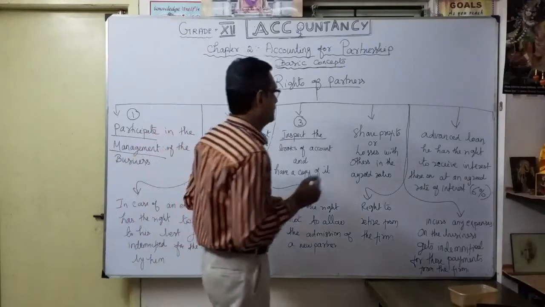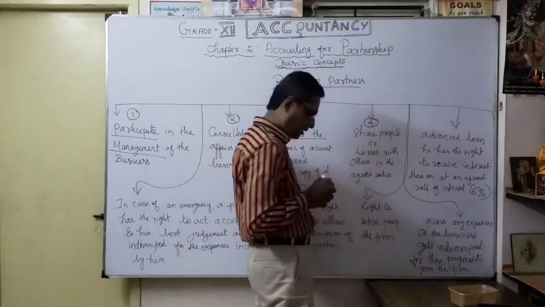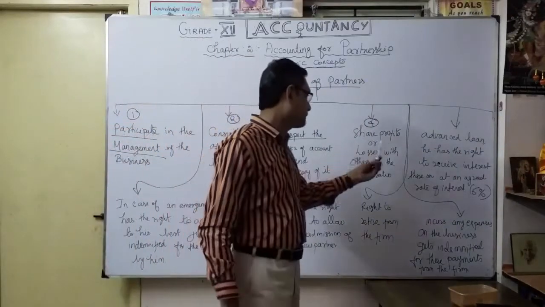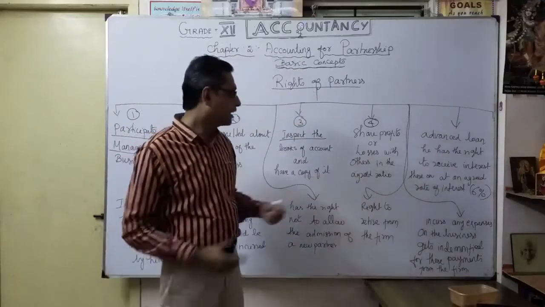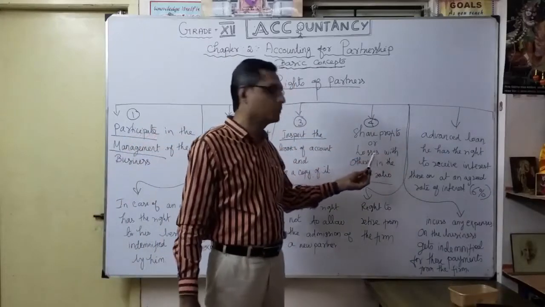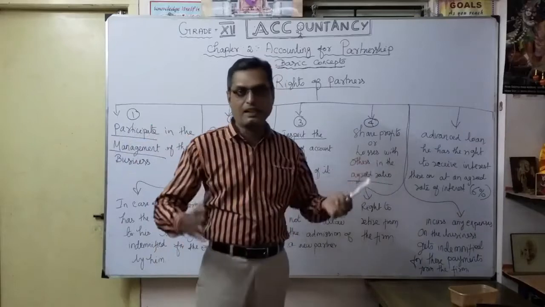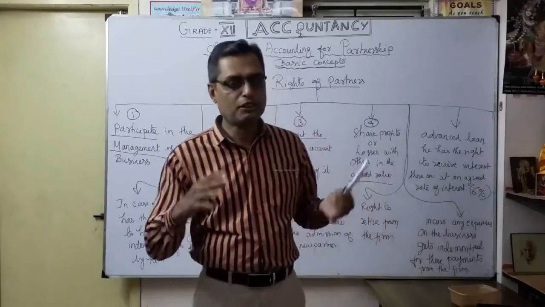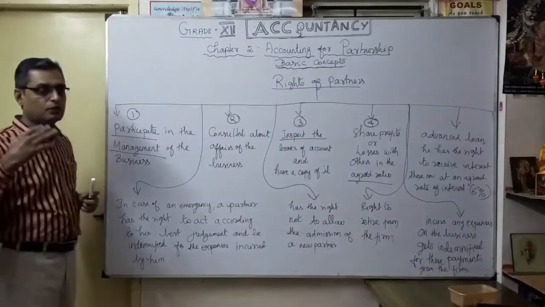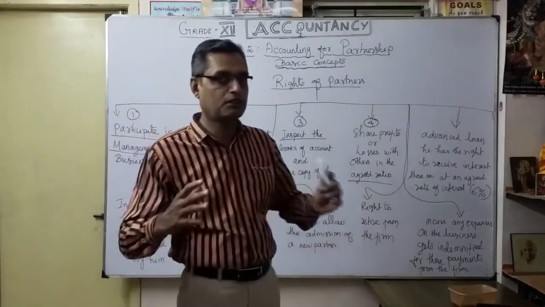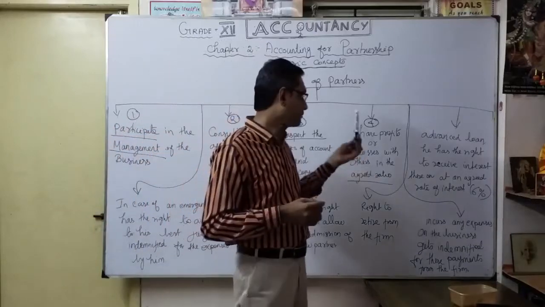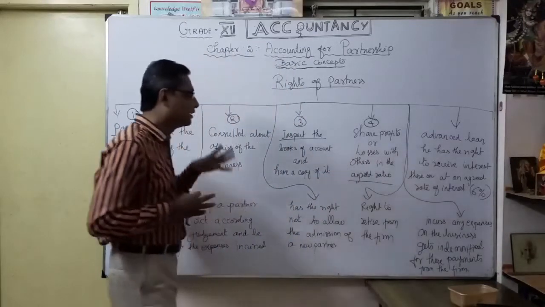Then the fourth one, the share of profits and losses. Correct? As a partner, you know very well, definitely the profits should be shared. So every partner has a right to share profits or losses with the others in the agreed ratio. They can fix some ratio equally, or proportionate according to their capital contribution. Later on we are going to see how to calculate the profit sharing ratio among the partners. Subsequently we will discuss, don't worry. So the fourth important right is the share of profits or losses.